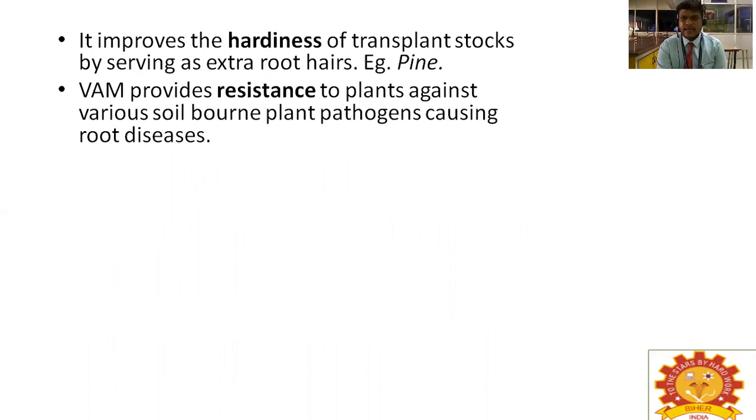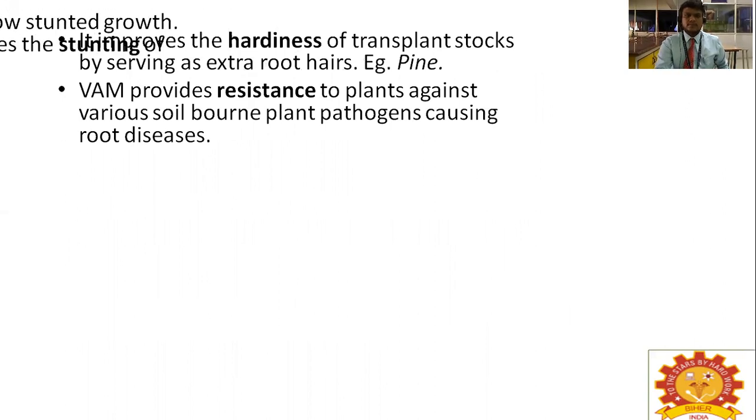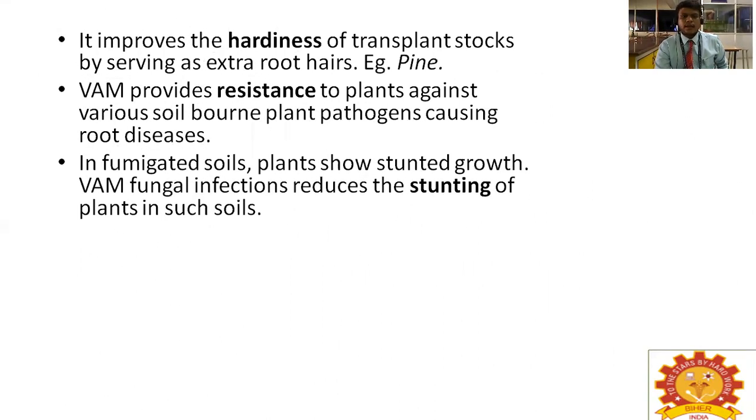VAM provides resistance to plants against various soil-borne plant pathogens causing root diseases. In fumigated soil, plants show stunted growth. VAM fungal infection reduces the stunting of plants in such soils.